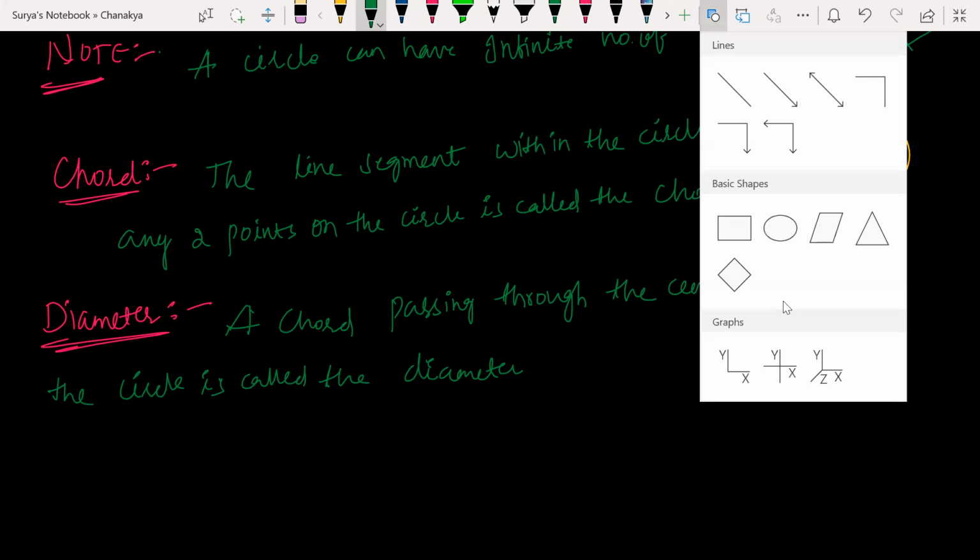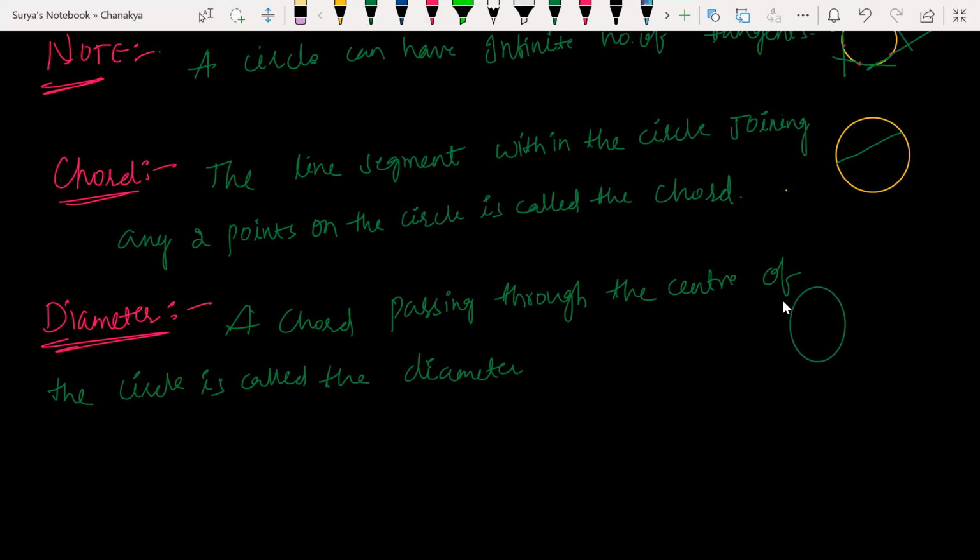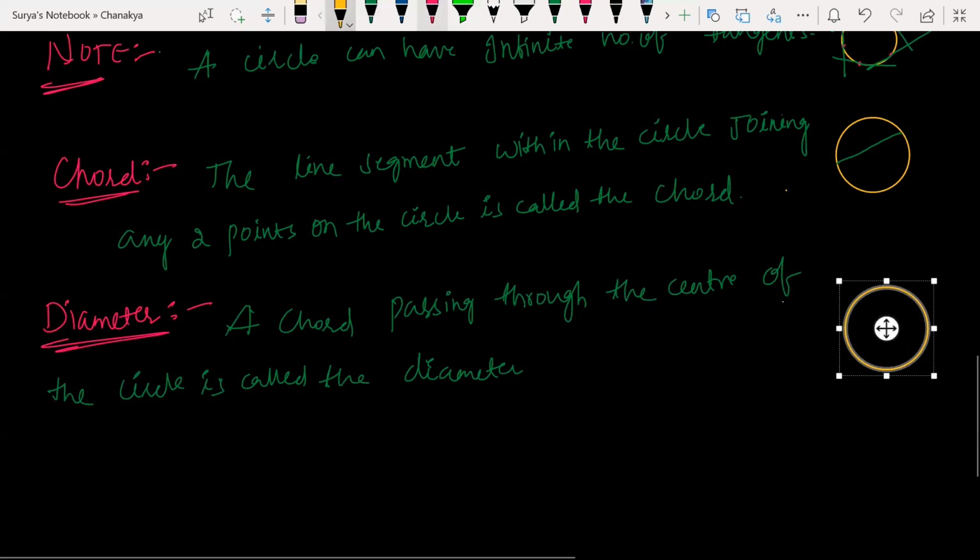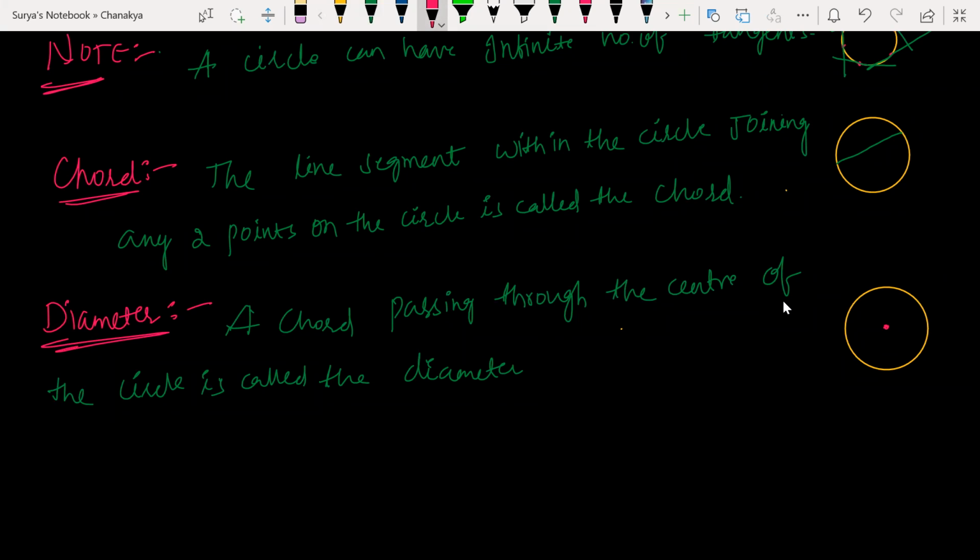Look, how it can be. This is the center. This is the diameter. Now what is this? R. This is also R. Yes or no? Yes, sir. Let me write one more point here.